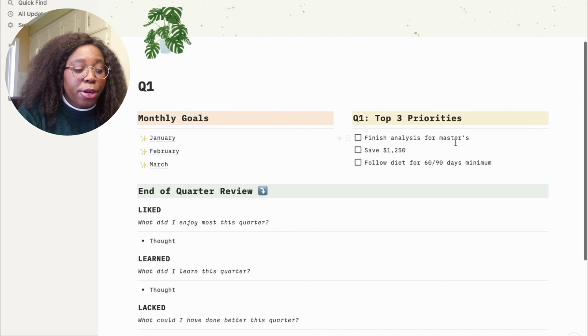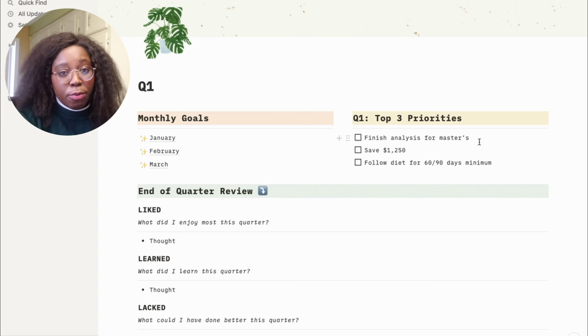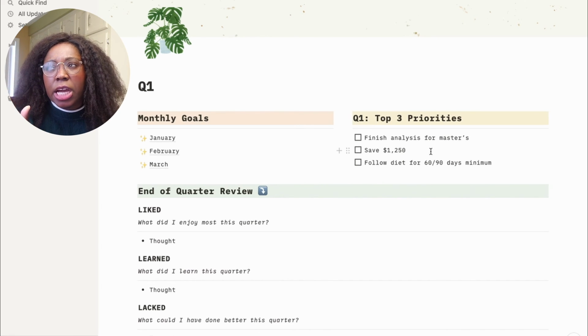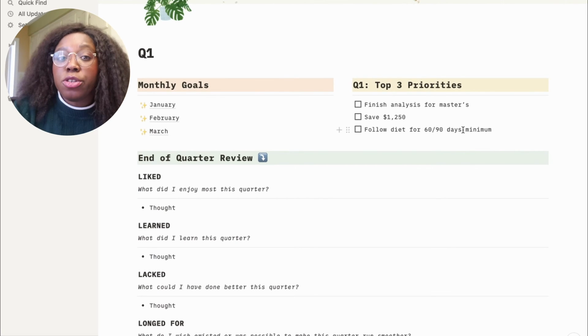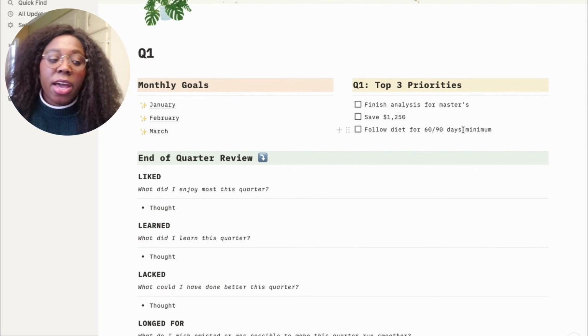So my top 3 priorities here are finishing my master's study, and saving $1,250, which, if I do that every quarter, will be around 5K, I think. Then in the year, maybe 6K, I don't know. Yeah, I think 5K. And realistically, in order to meet my goal of losing weight, it's to eat well for 60 out of the 90 days in this quarter.